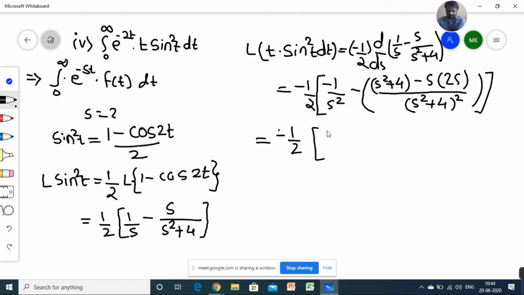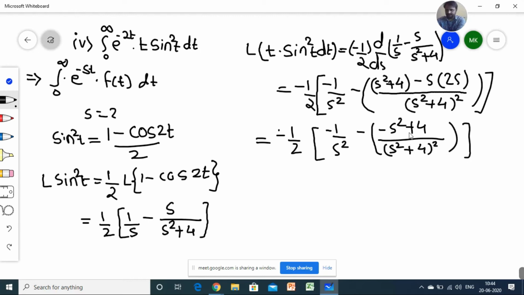this part becomes minus 1 by s square. While simplifying this part, you can get the equation. This is s square, this is minus 2s square, so s square minus 2s square, remaining is minus s square, and this is plus 4 as it is, divided by s square plus 4 raised to power 2.